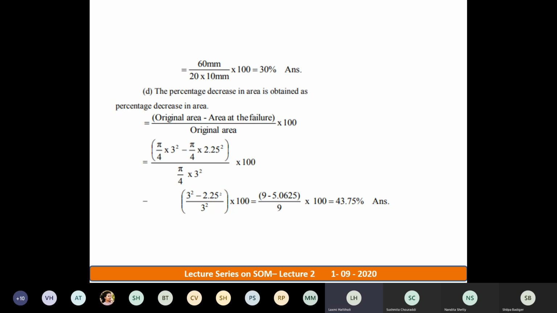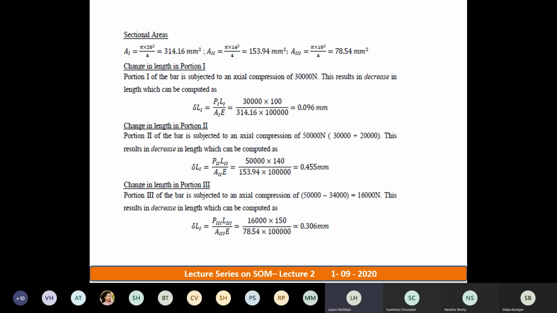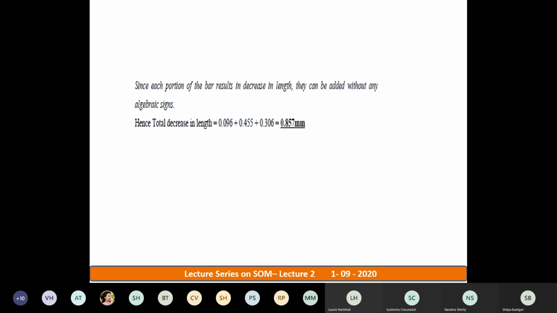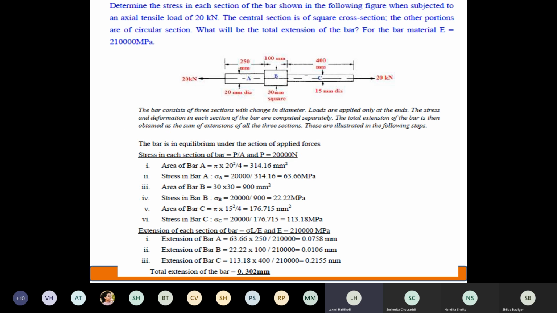You know what is final area, substitute and get that answer. Okay. So this was about tensile test calculation.